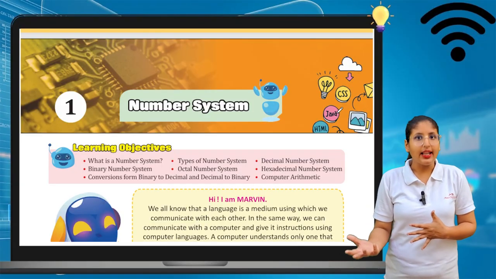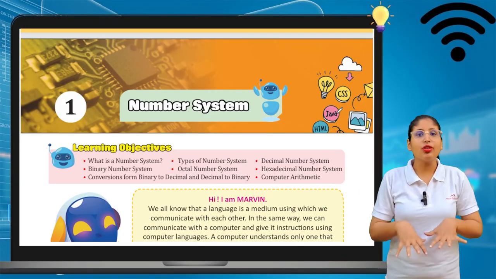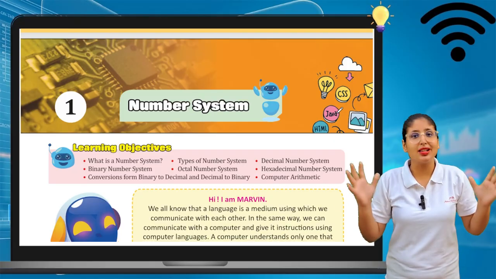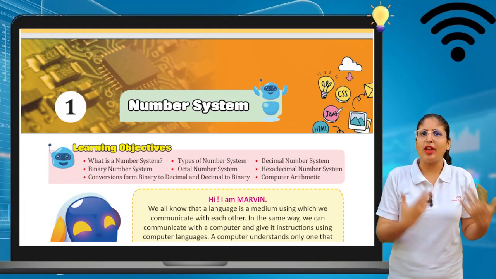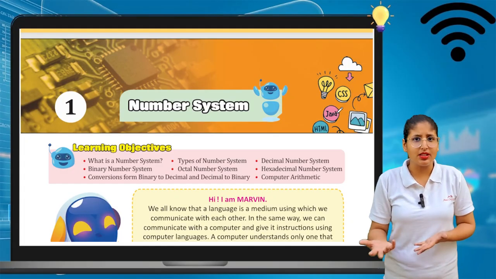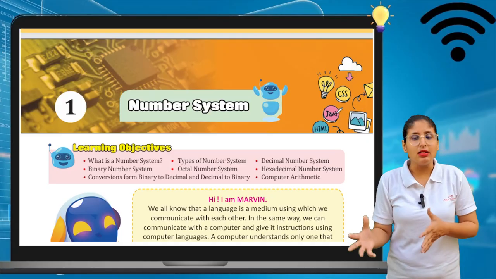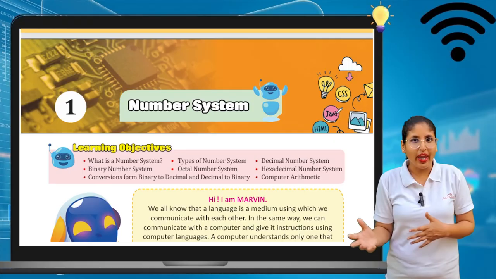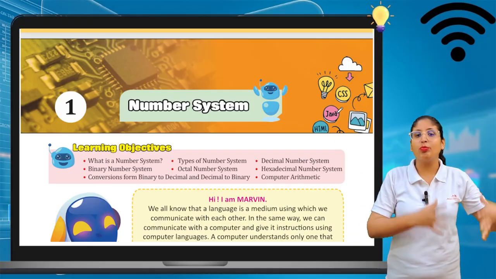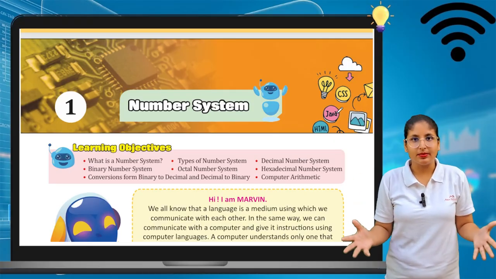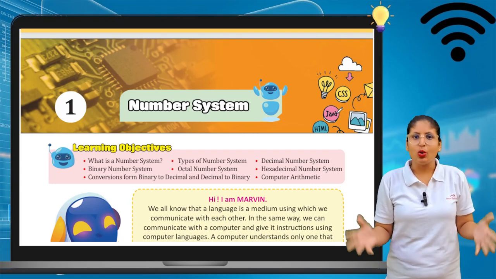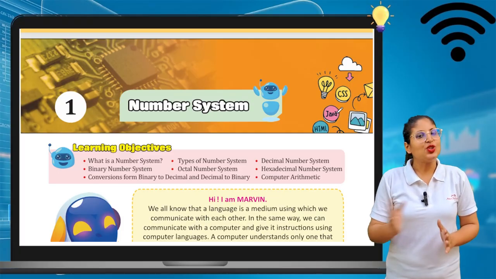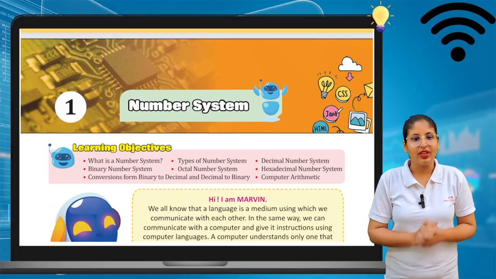Of course, like in mathematics, in the computer subject also there is a number system. Like what is the binary number system, how the decimal number system is set, how we add numbers, how we subtract, how we multiply, how we divide. These are the things related to computer. Are you excited for chapter number one of your book? Let's start chapter number one.